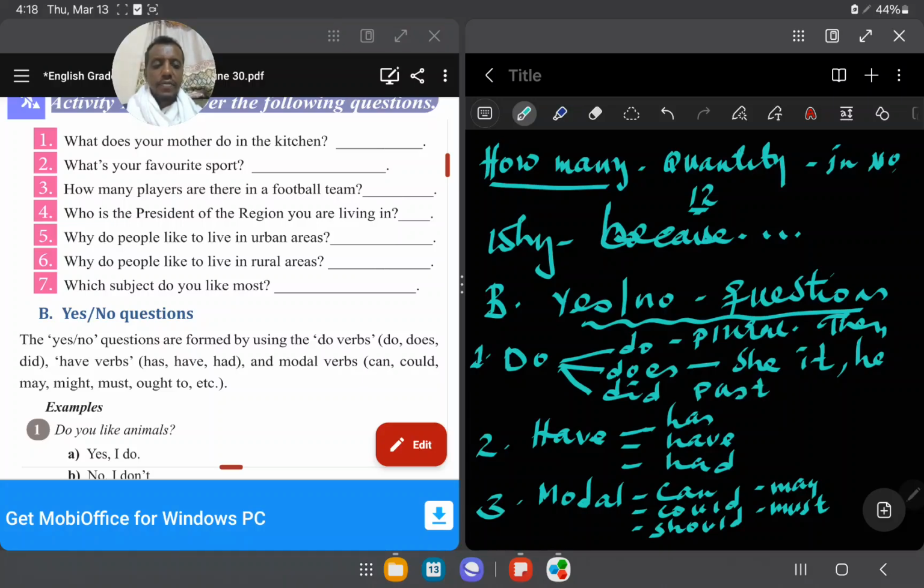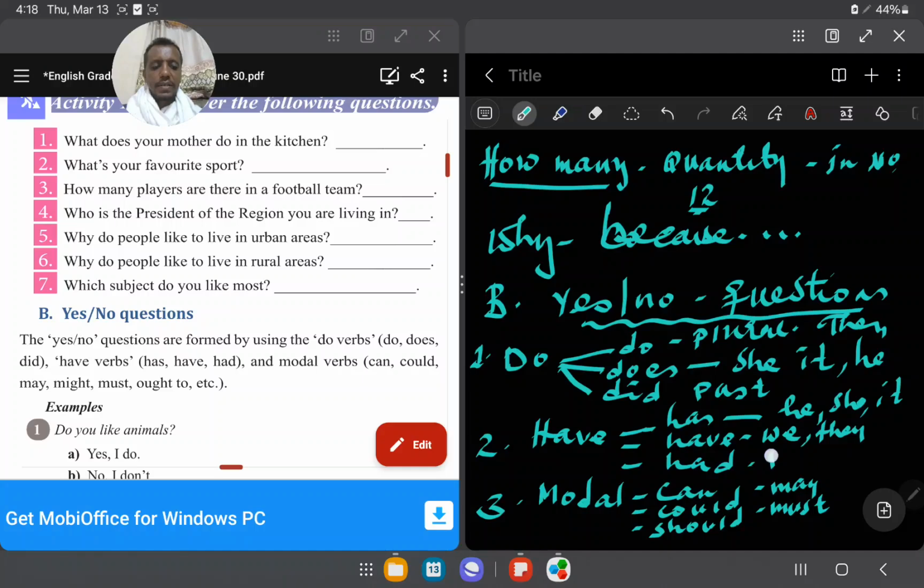And has and have, the same thing. Has, third person. He, she, it. For example, she has cleaned the floor. Has she? You can say that. It is for third person singular. Have is for plural. Okay, we, they.